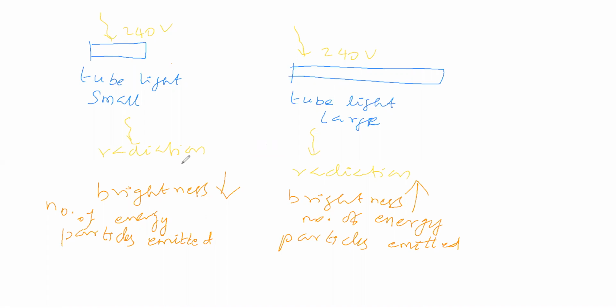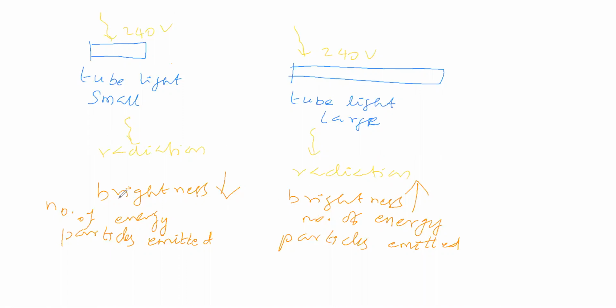Number of energy particles emitted. That means brightness means what? Energy particles, isn't it? Here also brightness means what? Energy particles. Correct or wrong? So this tube light is emitting energy particles.